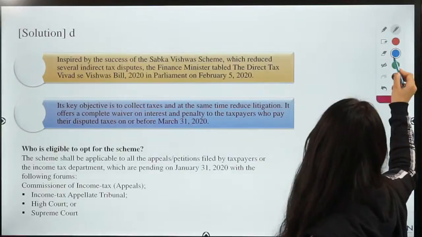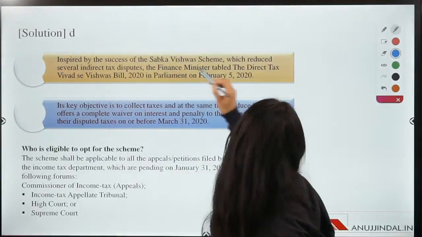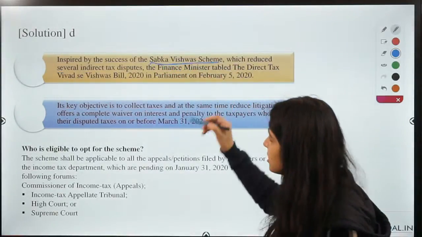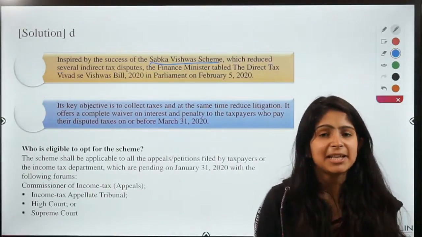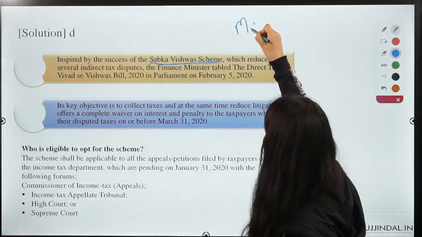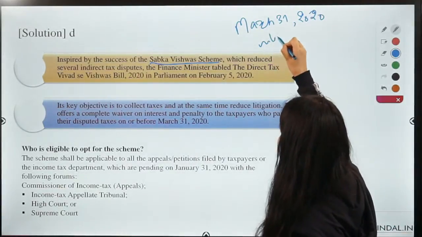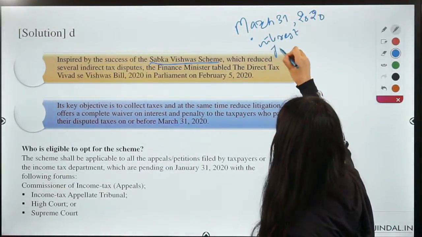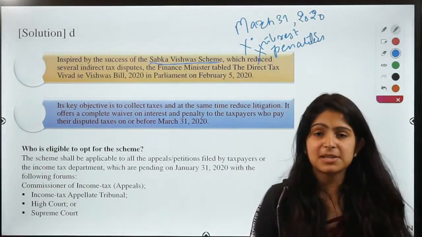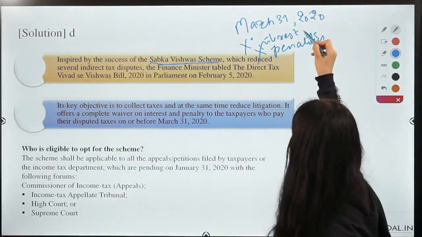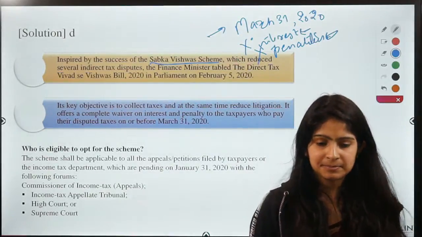So guys, this scheme is inspired by an earlier scheme which was launched last year in the last budget, that was known as the Sabka Vishwas scheme. Under this scheme, what the government is doing is telling all the individuals, all the taxpayers, that if you pay your taxes before March 31, 2020, all the interest and penalties that were due on your payments would not be charged. So you see how taxpayers are getting a benefit because they would not have to pay interest and penalties if they pay before March 31, 2020, right?